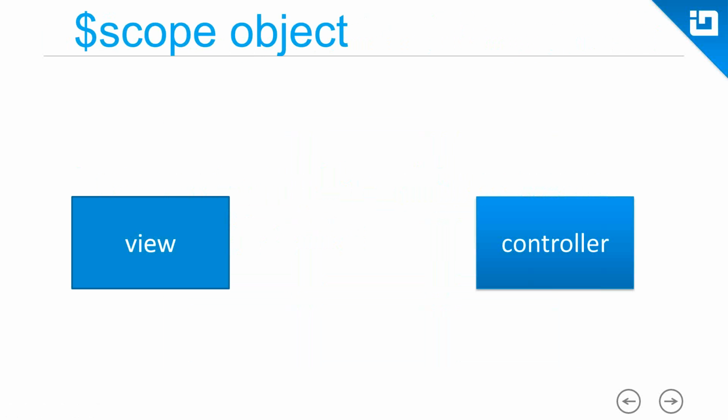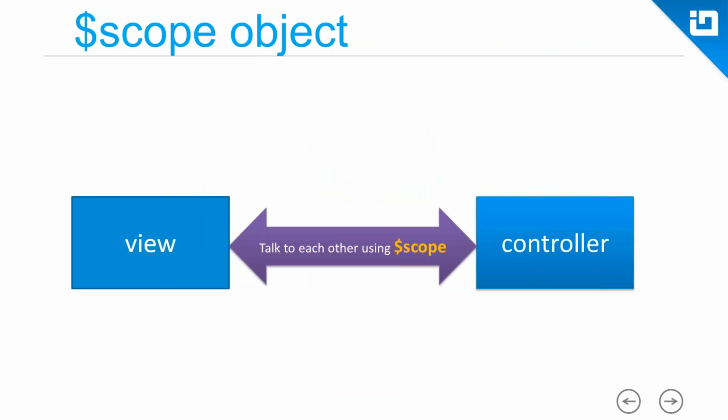You remember that what we did, we attached the properties to the $scope object. What the $scope object does is that your view and your controllers talk to each other through the $scope object. So if your view has to send something to the controller, it will attach to $scope. If your controller has to send something to the view, it will attach to the $scope object.